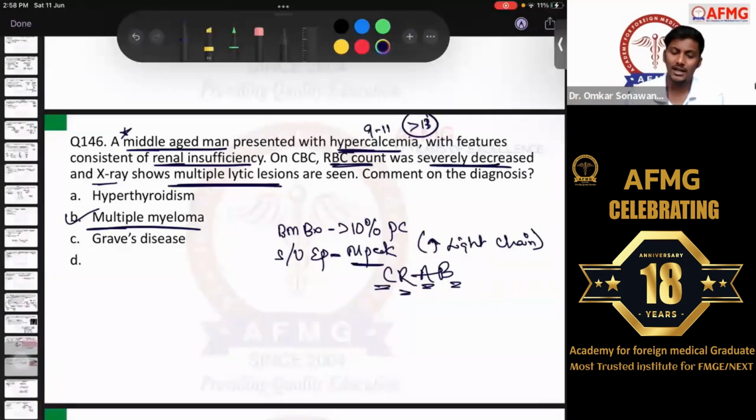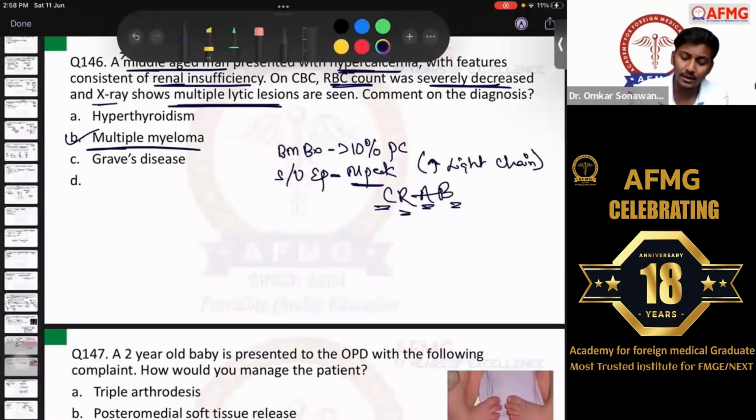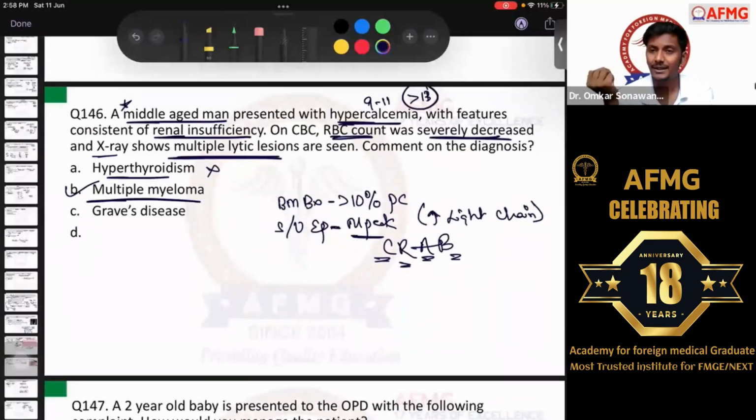No other condition. I hope this was easy. Hyperthyroidism is definitely not a cause. Even if it were hyperparathyroidism, please remember, the patient could have hypercalcemia. On the long term, there can be renal insufficiency.